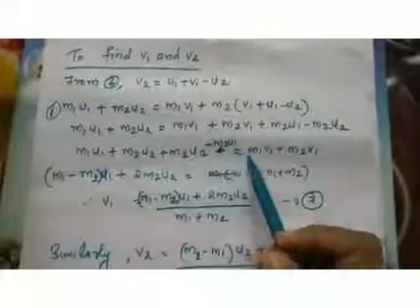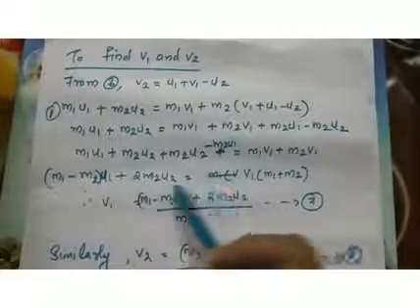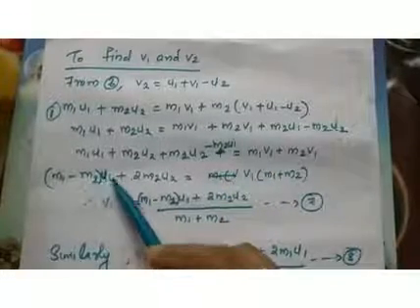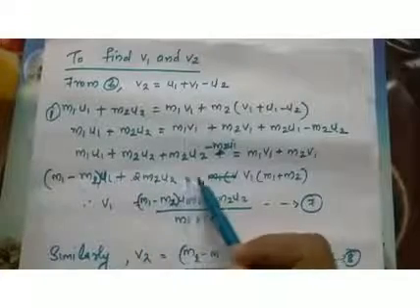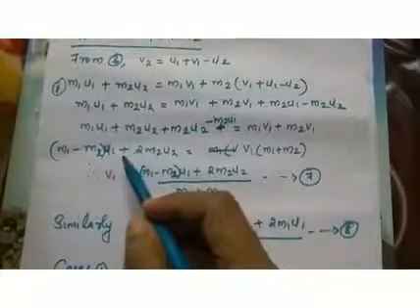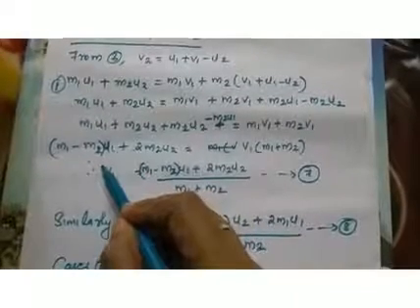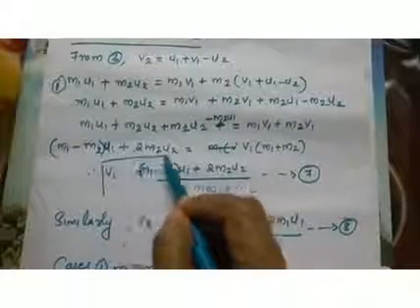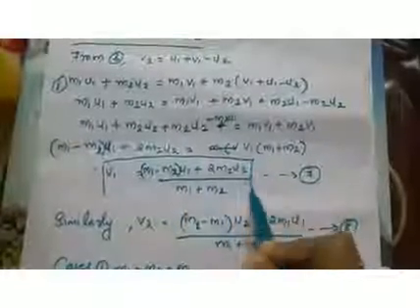Now from this expression, v1 is equal to m1 minus m2 into u1 plus 2 m2 u2, all divided by m1 plus m2. Let this be our equation 7. So we got the expression for the final velocity v1 of object A after collision.